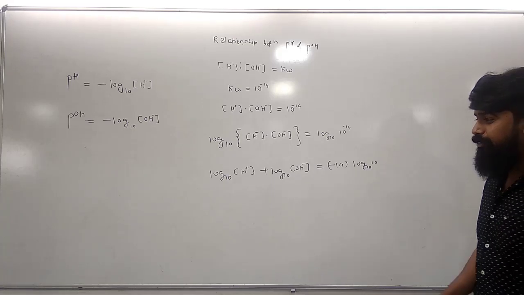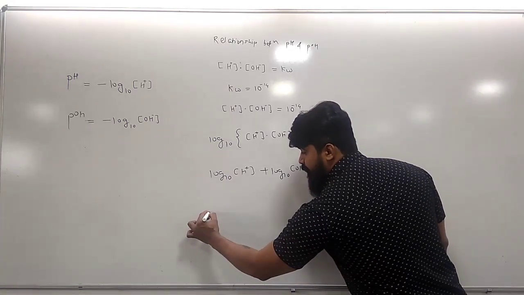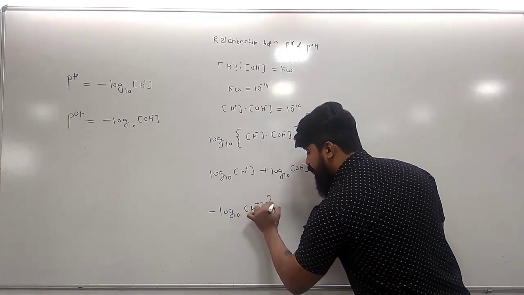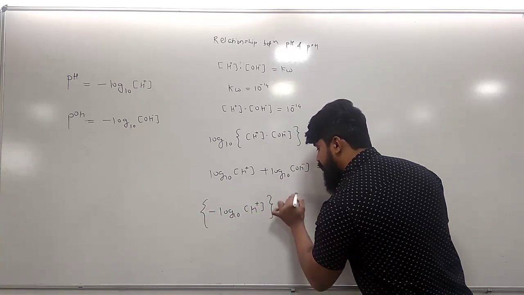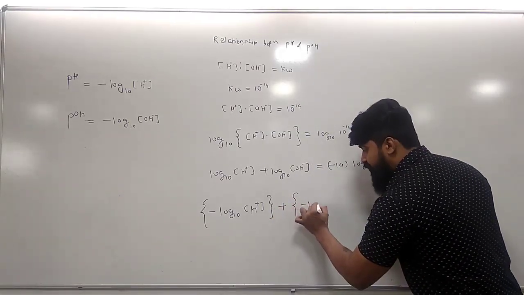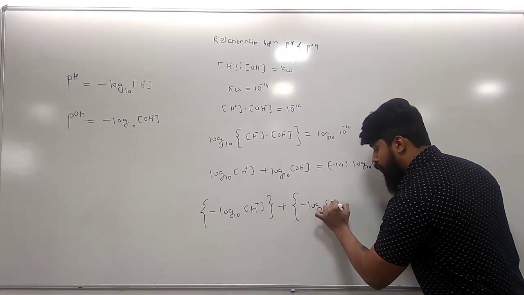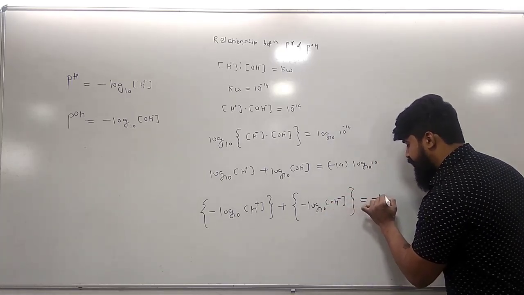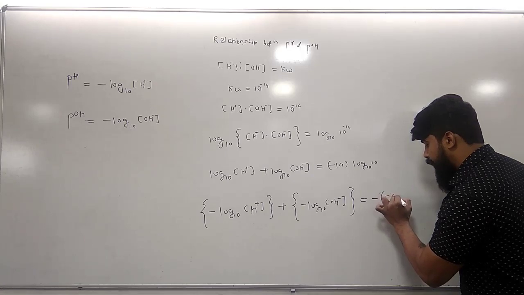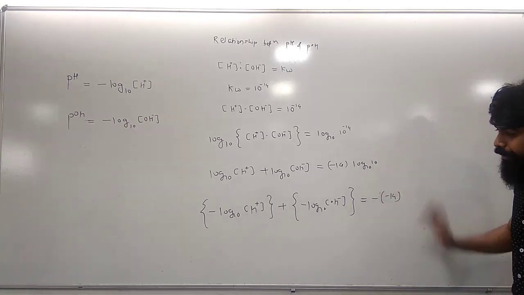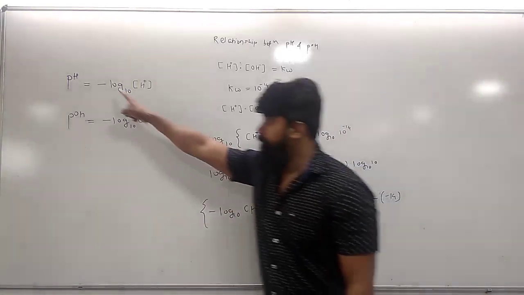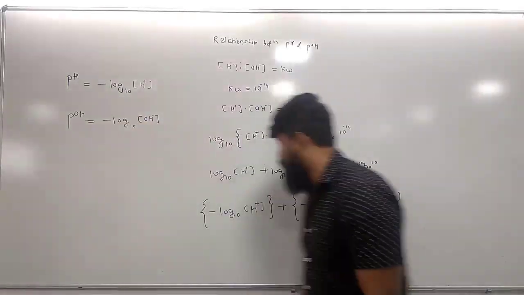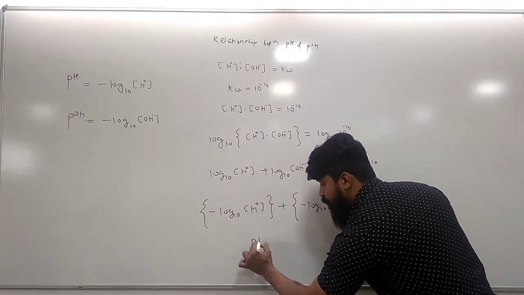Let's multiply by a negative sign on both sides. So the expression becomes minus log of [H+] plus minus log of [OH-] equals 14, since log of 10 to the base 10 is 1. The negative logarithm to the base 10 of the H+ ion concentration is called pH, so this term is replaced by pH.